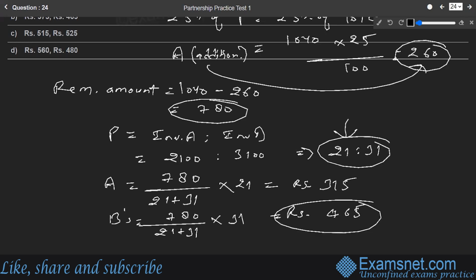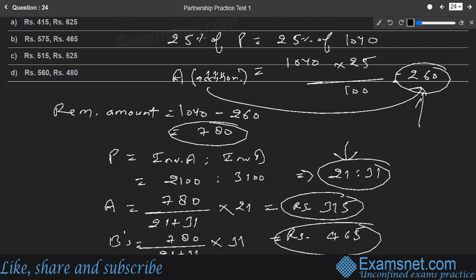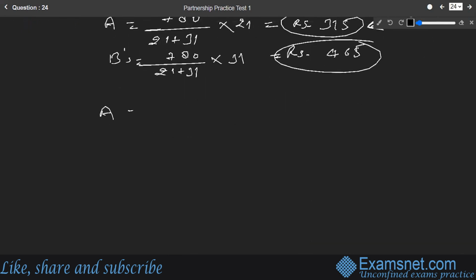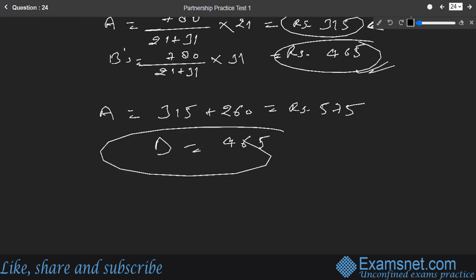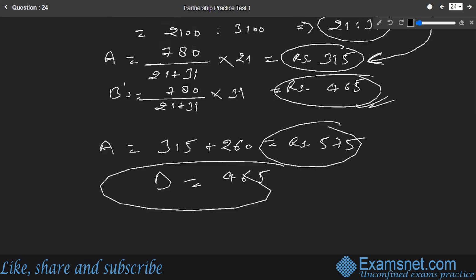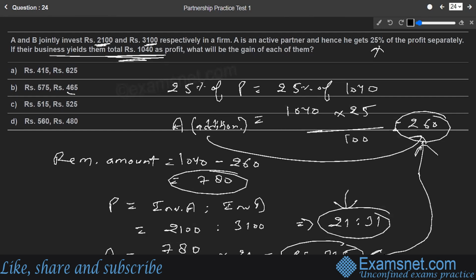This is B's part, and this is A's part, but A should additionally get the extra 260 rupees. So that is also to be added to A's part. A's ultimate part becomes 315 plus 260, which comes out to be rupees 575. B should be given his ethical share, that is 465 only. So these are the two values that A and B should get, 575 and 465, which is available in option B and becomes the right answer.